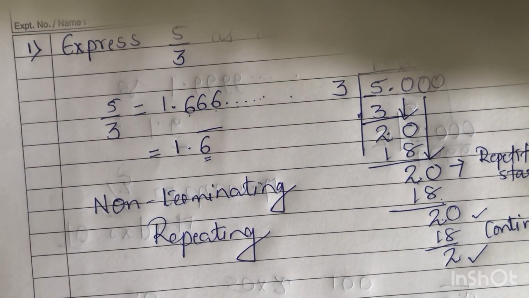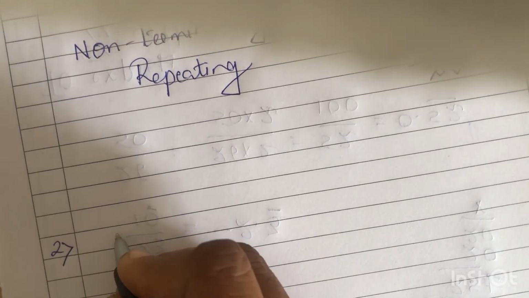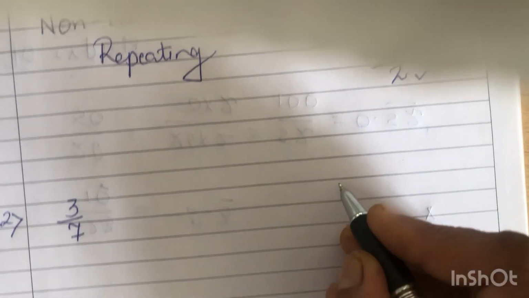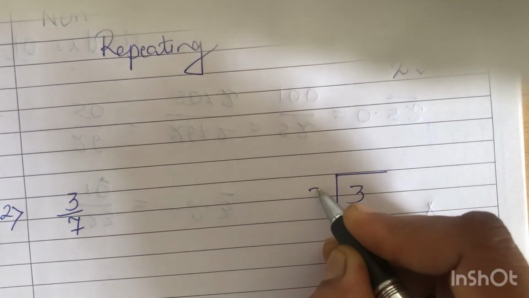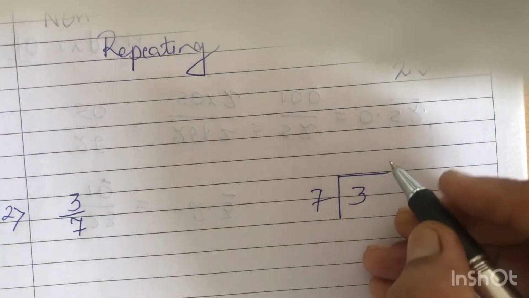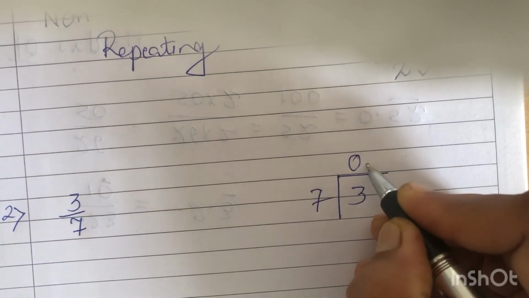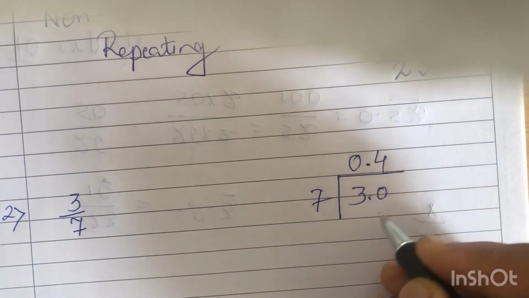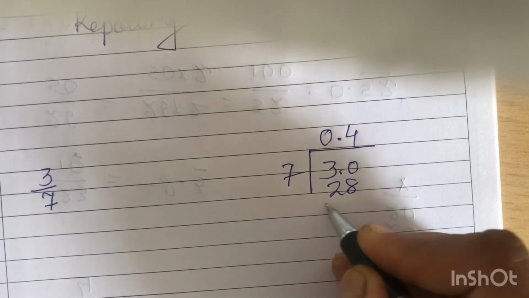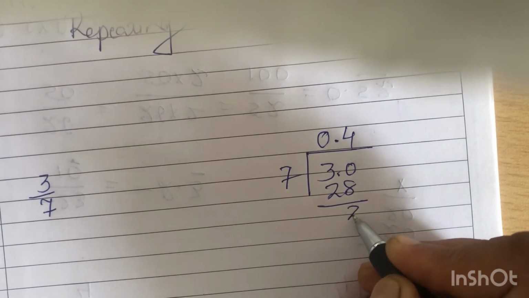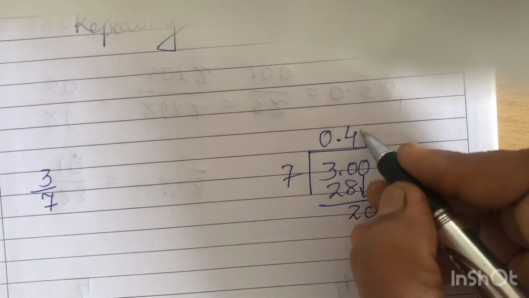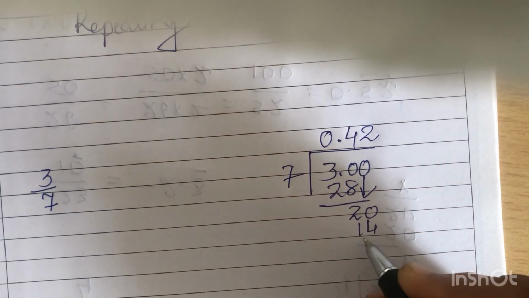Okay, let's see one more example. Say here you have 3 by 7. So now I will divide 3 by 7. Since it's not possible, I will start with 0 point, and now 7 4s are 28. So now 30 minus 28 is 2. I will write 0, bring 0 down. 7 2s are 14, right?